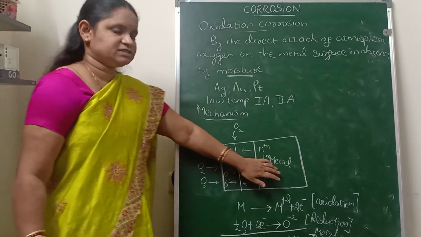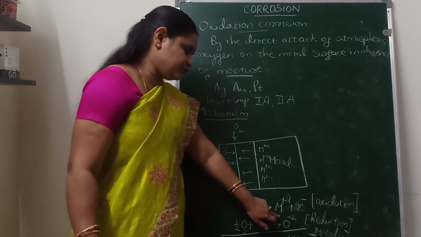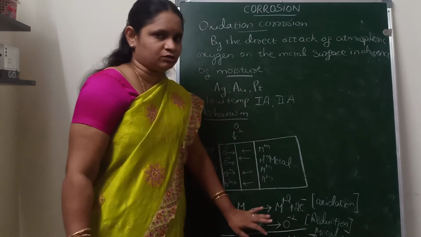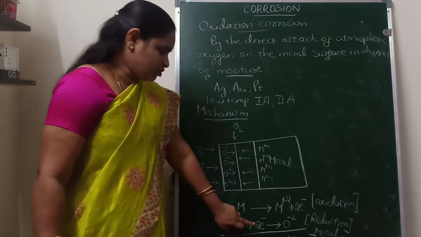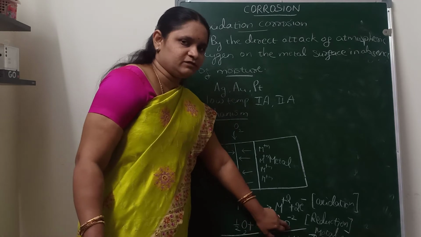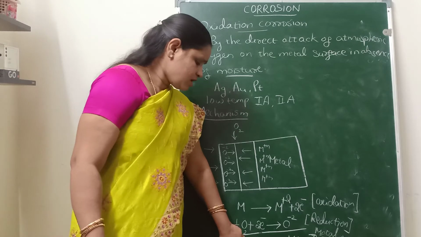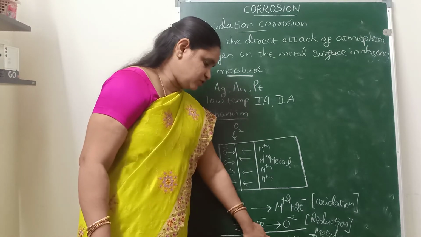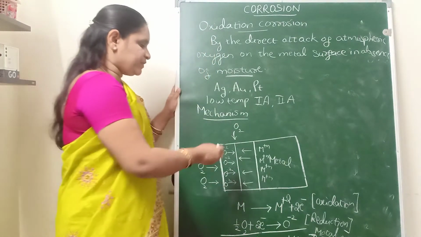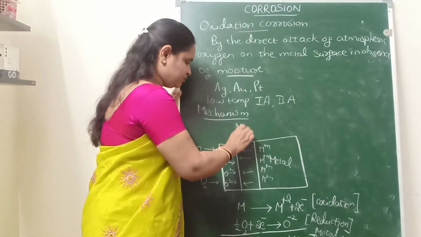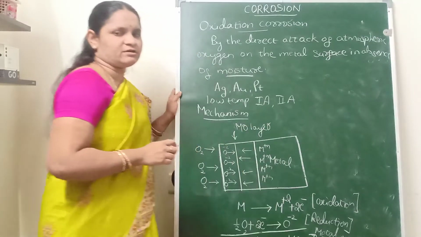So when the metal surface is exposed to the atmospheric oxygen, the metals will undergo oxidation to form the metal ions with the liberation of electrons, because metals are highly electropositive. Then the atmospheric oxygen will gain the 2 electrons and convert to oxide ion. So now the metal and the oxygen will combine to form the metal oxide, that is MO. Initially a single metal oxide layer will be formed on the surface of the metal.